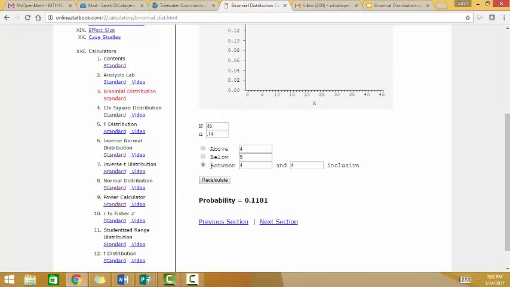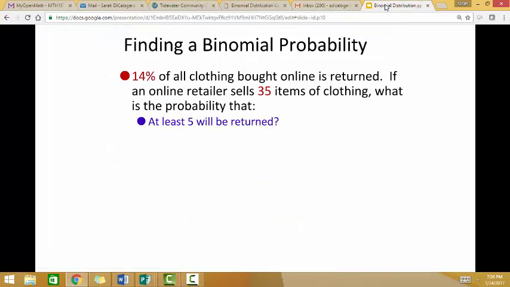I could also set it as between 5 and 45 inclusive, and I get the same one. So you can set them up slightly differently. Often people like to use the between because it's a little bit more straightforward. So the probability that at least 5 items will be returned is 0.7739.